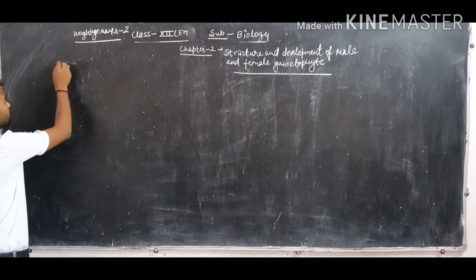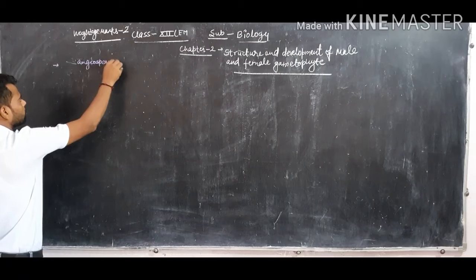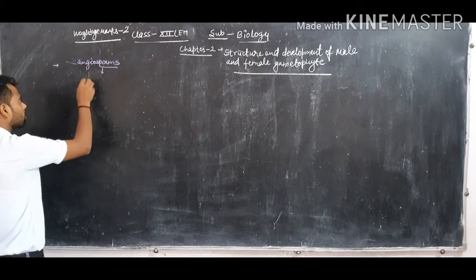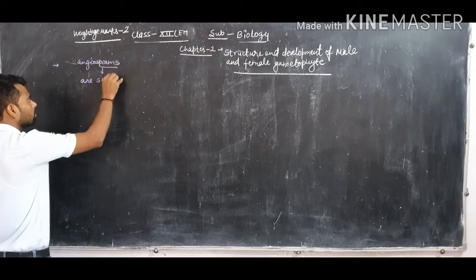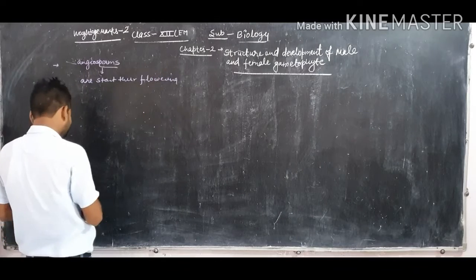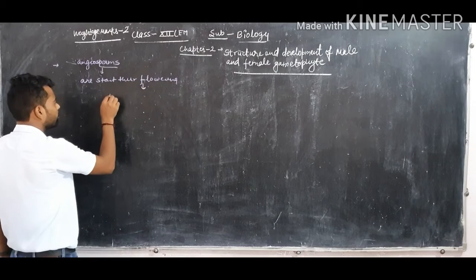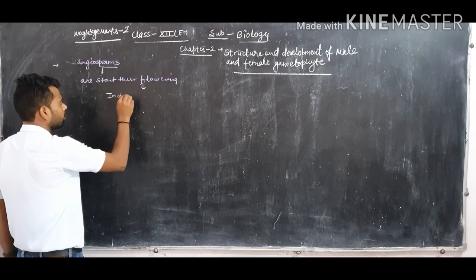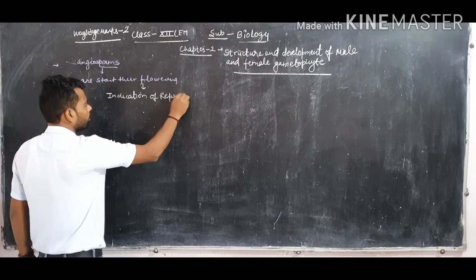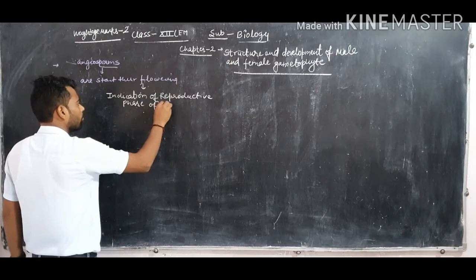Structure. Now, as you know, all the angiosperms start their flowering, okay, and flowering is the indication of the reproductive phase of any plant.